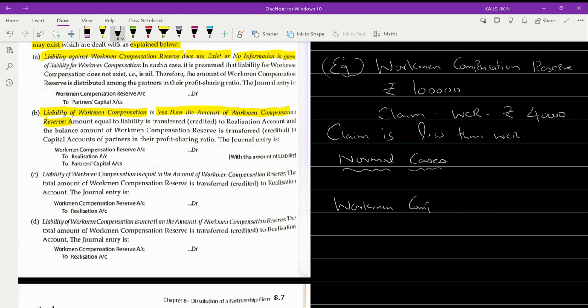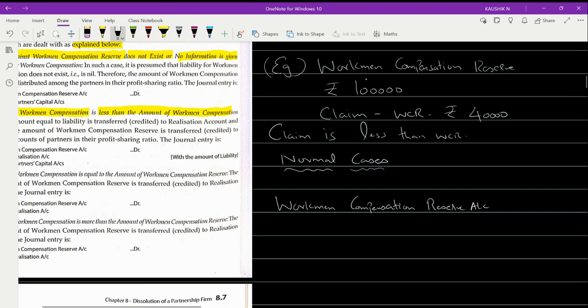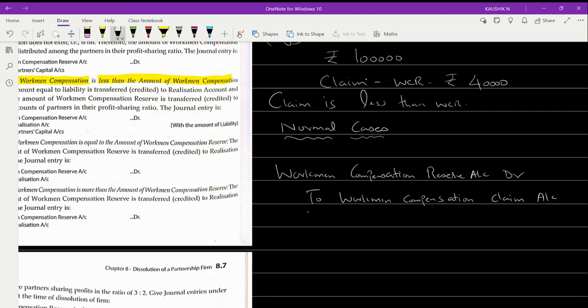Workman compensation reserve account will be in the debit, followed by to workman compensation claim account, and the remaining balance will go to partners' capital account. Do you remember this concept? The remaining balance will go to the partners' capital in the profit sharing ratio.